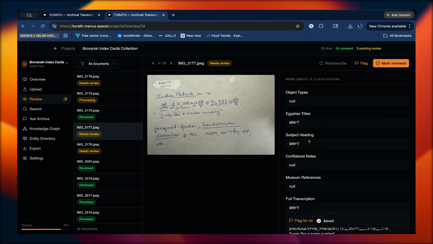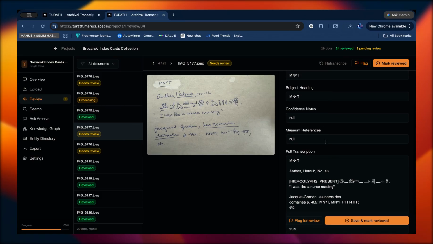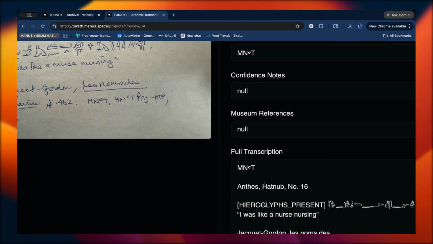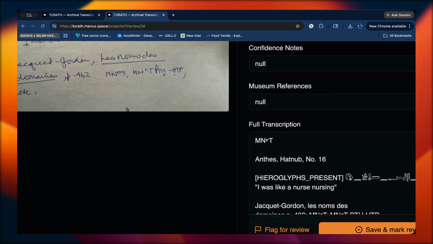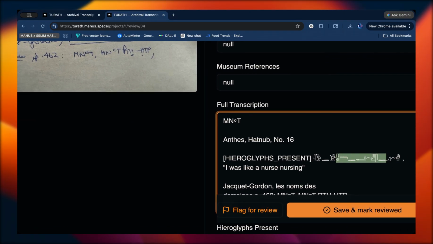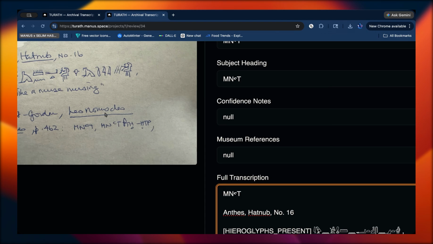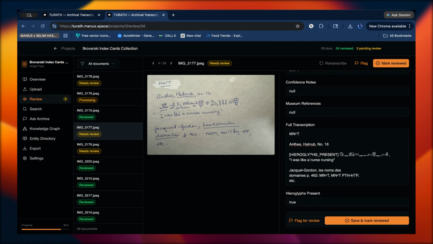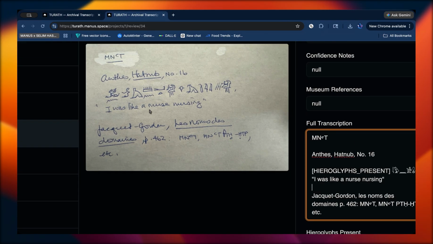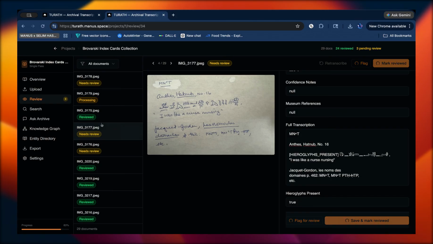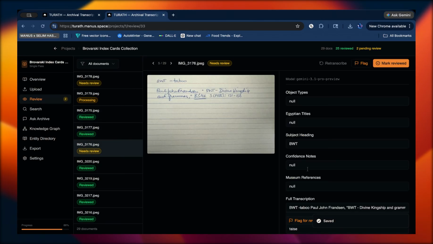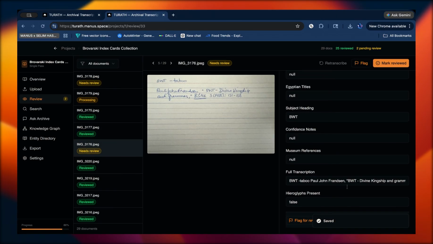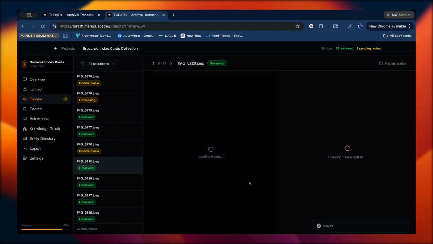Then we have this card. This one actually has hieroglyphics, and we can see that the AI has detected the hieroglyphics pretty accurately, which is pretty impressive. It's also detected hieroglyphics present as true, and it's transcribed this text here and the text under that, so we can mark this as reviewed. Here we have this card, pretty simple, looks accurate.